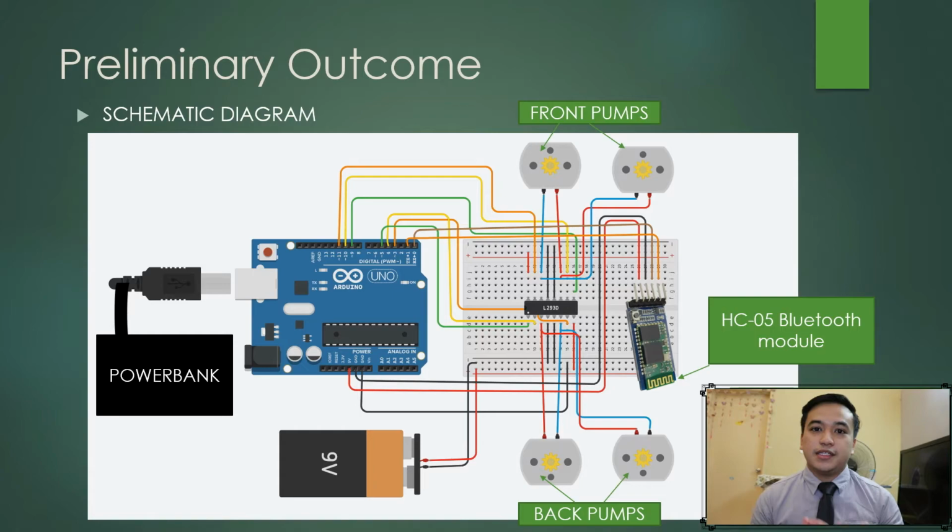Here's the schematic diagram of the spraying compartment that I made. It is made with an Arduino, because using a flight controller would be expensive. The power source is a power bank, and it uses 4 motors. I use a Bluetooth module to control the spraying compartment wirelessly.